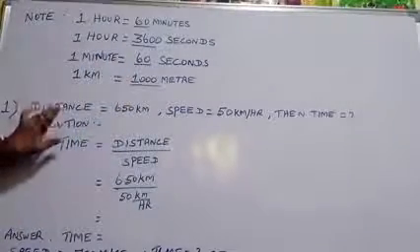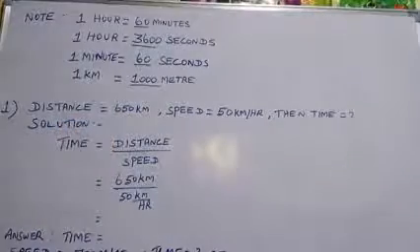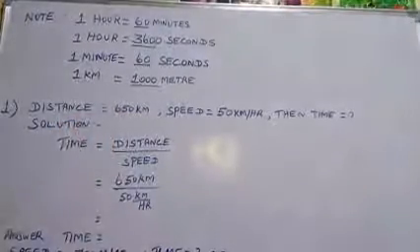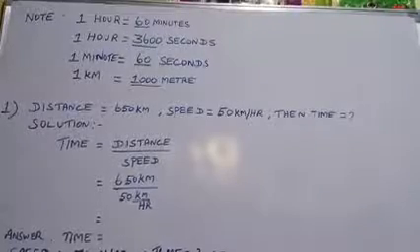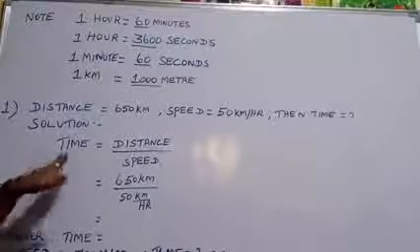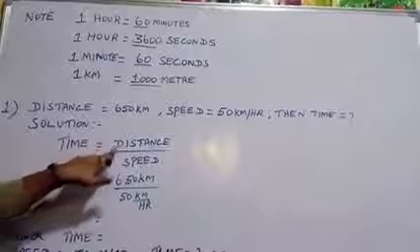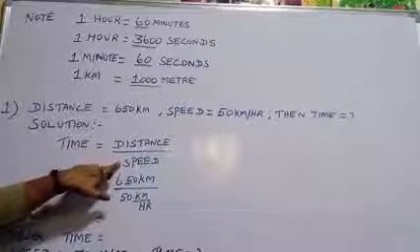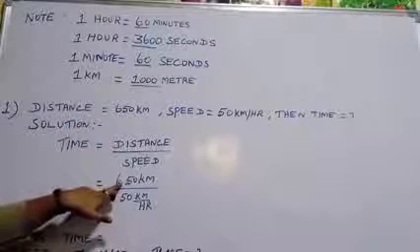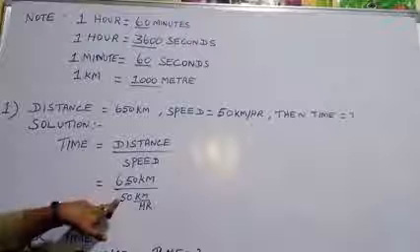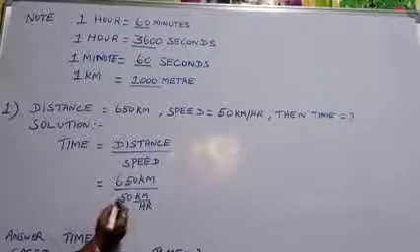First problem, children: the distance is 650 kilometers and the speed is 50 kilometers per hour. Then what is the time, they ask. So solution: the time formula is time equals distance divided by speed. So you apply the distance, 650 kilometers, and speed 50 kilometers per hour. So we need to strike out now.